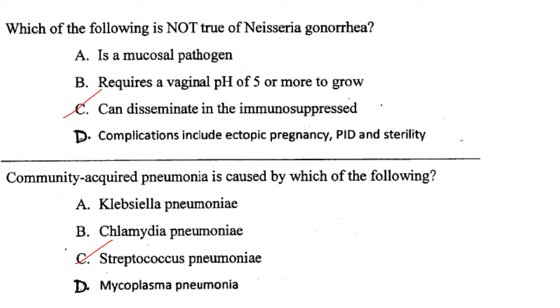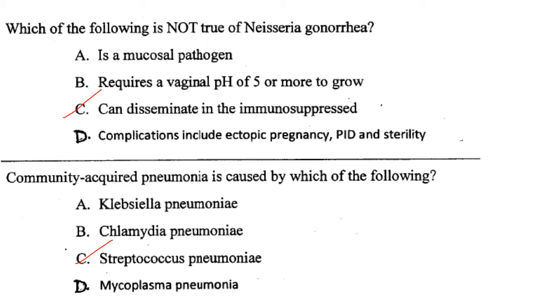Which of the following is not true of Neisseria gonorrhoeae? That is, it can disseminate in the immunosuppressed. All the others are true. Which is not true of Neisseria gonorrhoeae is, so, it can disseminate in the immunosuppressed. That is not true of Neisseria gonorrhoeae.